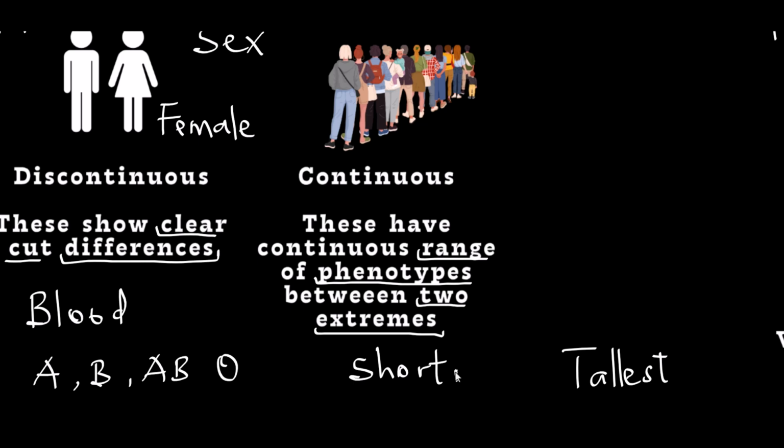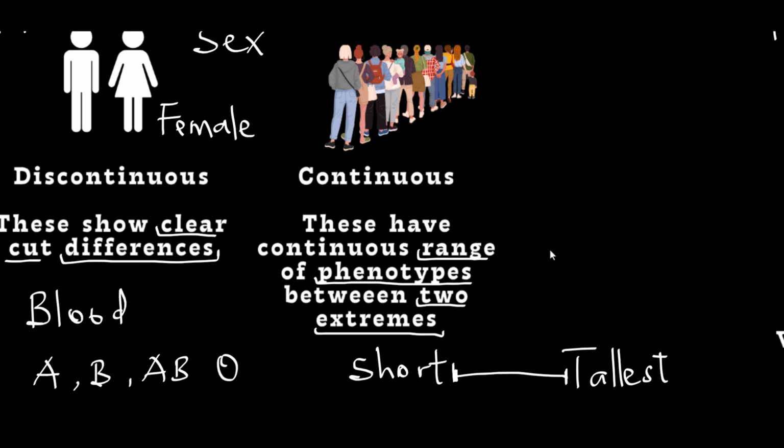And then we have people in between these two extremes. We have people that are neither short nor tall, but can be described as existing in between these two extremes. So when it comes to continuous variation, there is no clear-cut difference or a distinct category that an individual belongs to. But rather, there is this range of phenotypes between these two extremes.